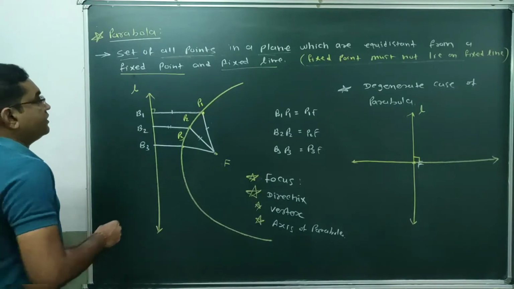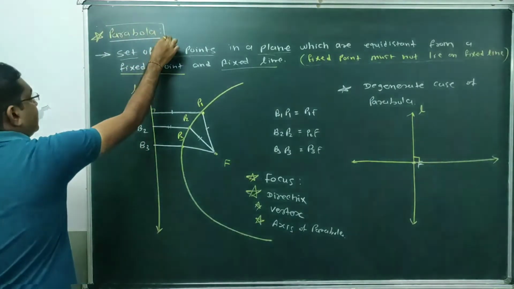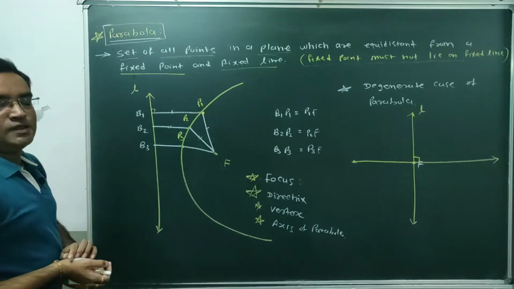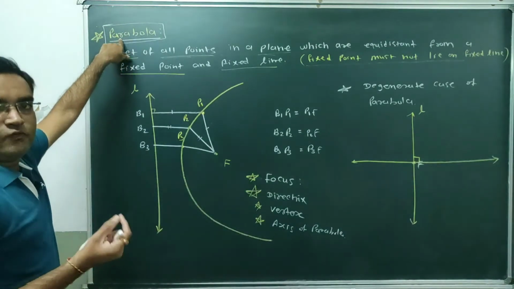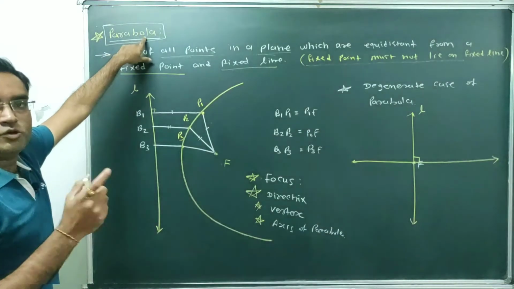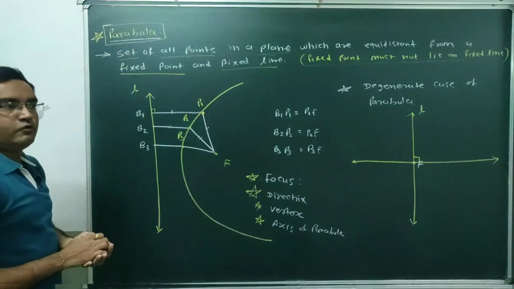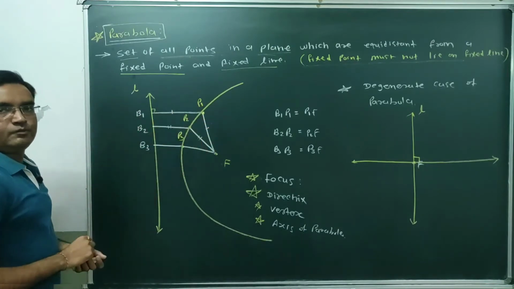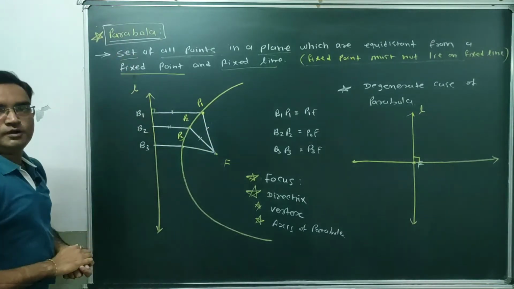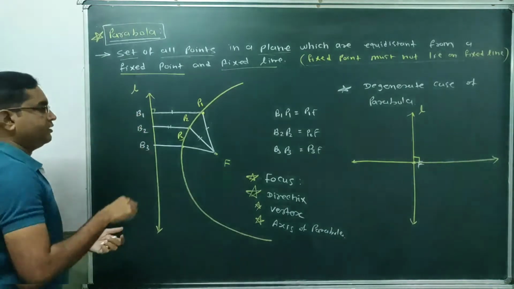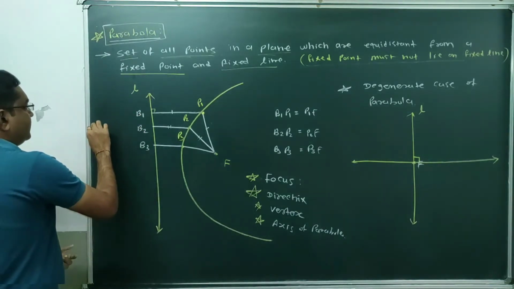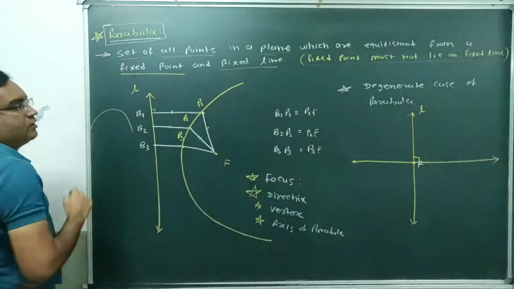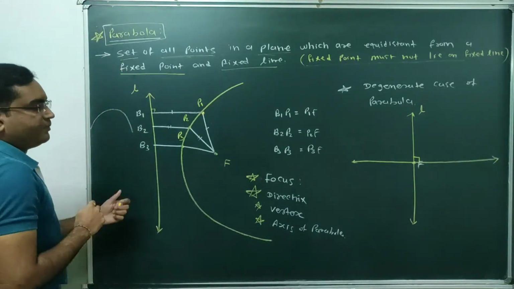Here is one introduction regarding this word, parabola. So what is parabola? In your NCERT it is mentioned para means for and bola means throw. That means when we throw a ball, the curve obtained by that ball is nothing but the parabola. Suppose we throw a ball on the ground, it will go in such a direction. So that curve represents the parabola. Done. So that is parabola.